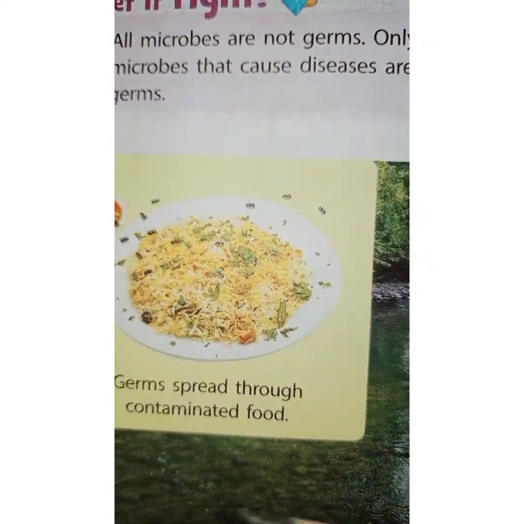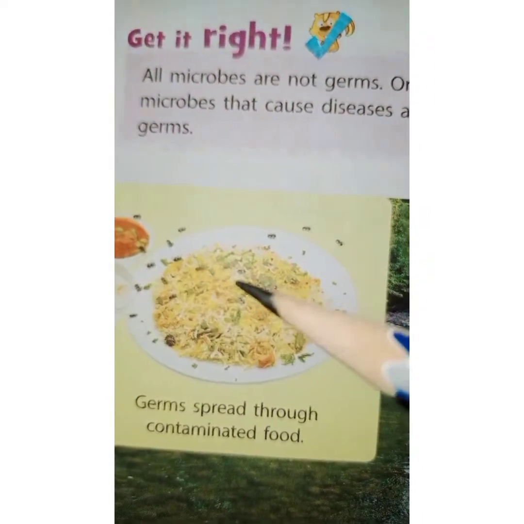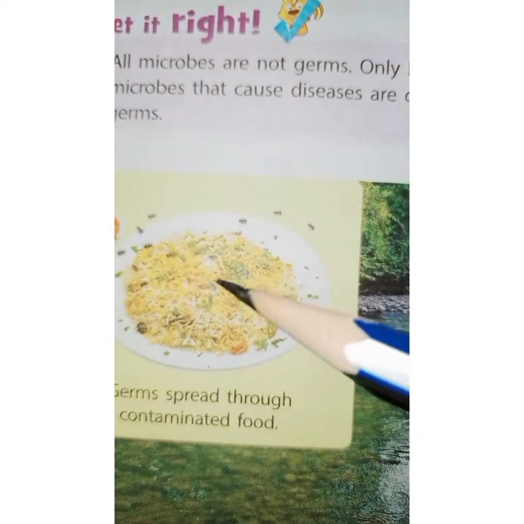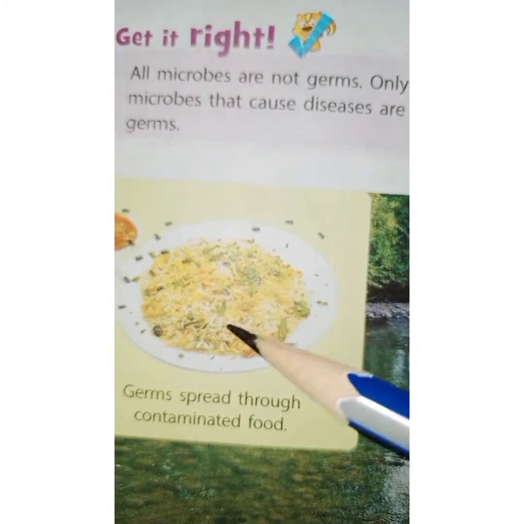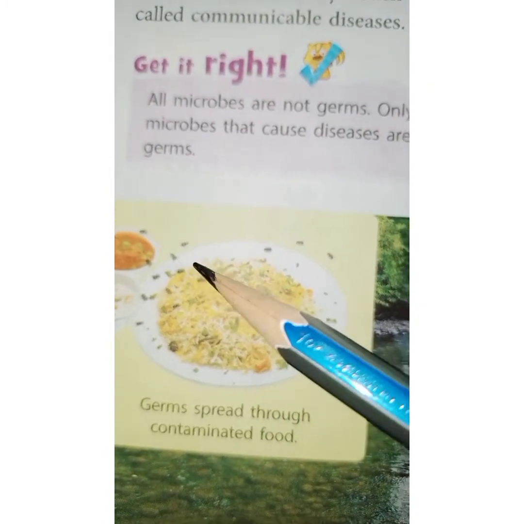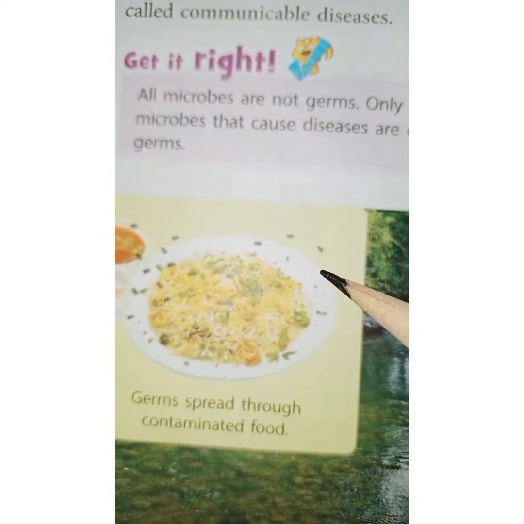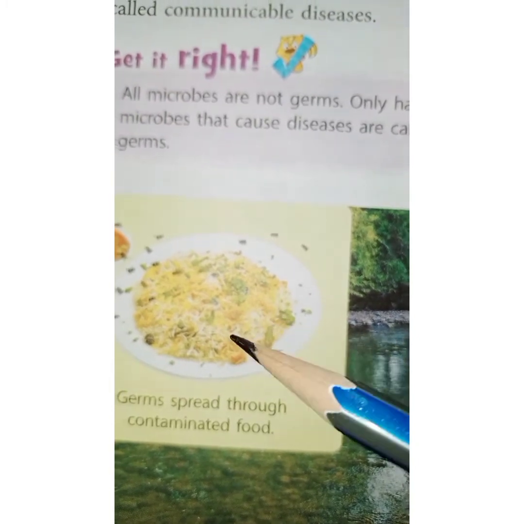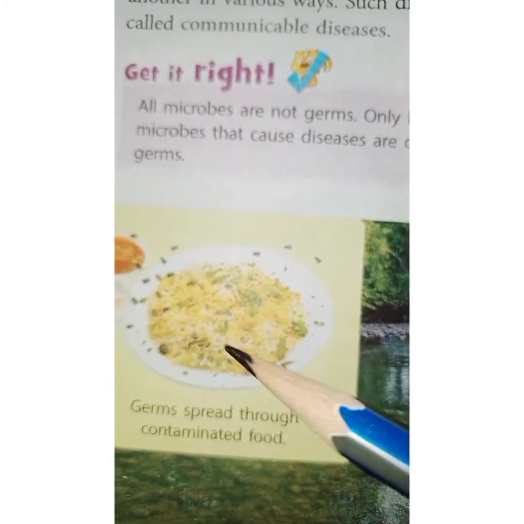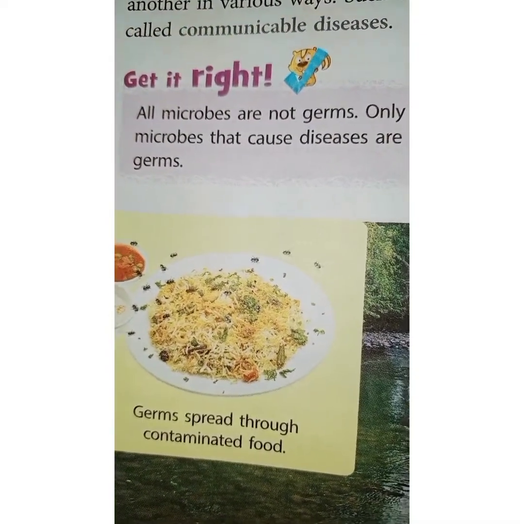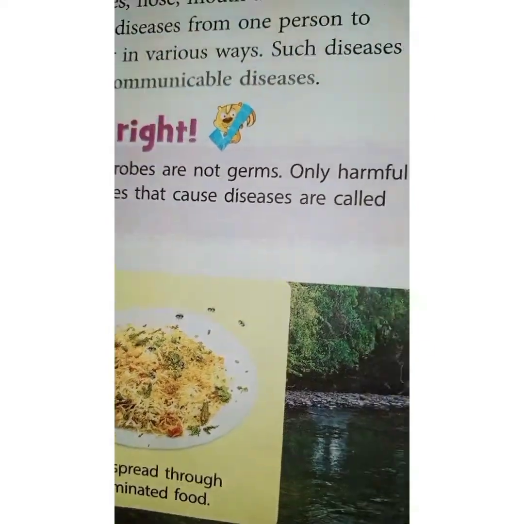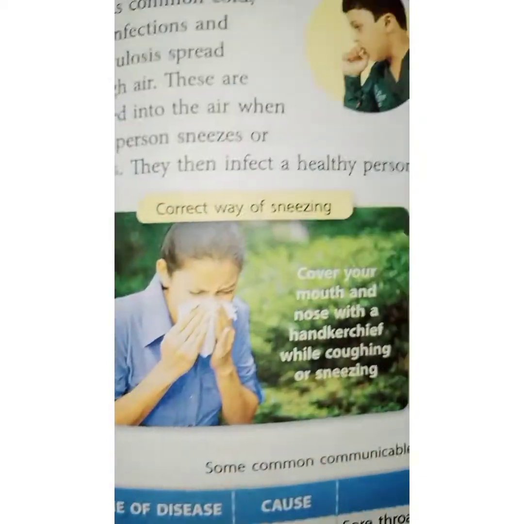And this is contaminated food, as you can see, there are so many flies coming over here. If you shoo away these flies and try to eat the food, then for sure you are going to fall sick, because these flies have brought so many harmful microbes along with them, and they have dropped them in this food. So let us see more of these diseases. How do they spread?